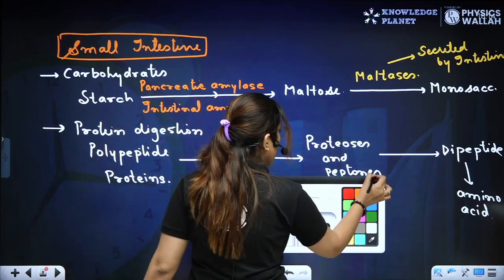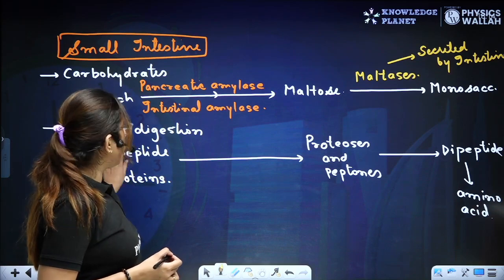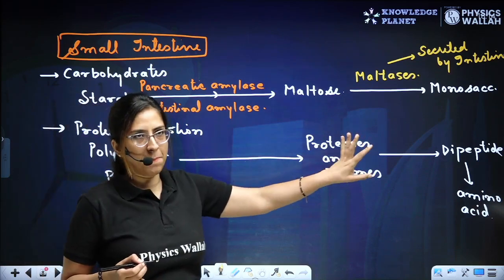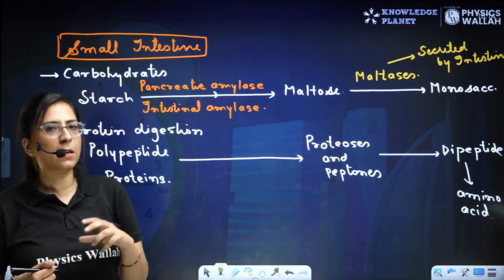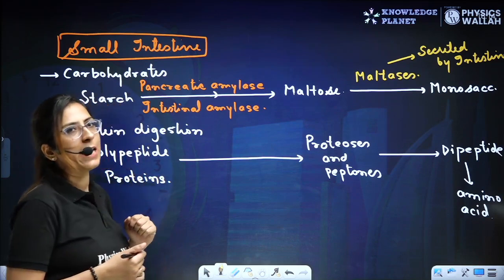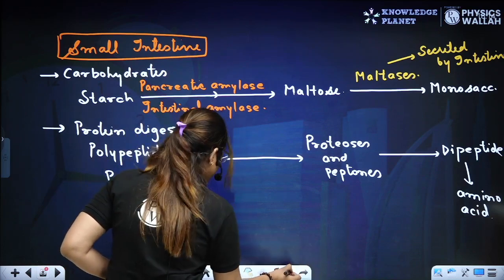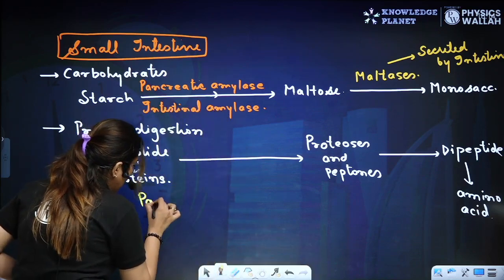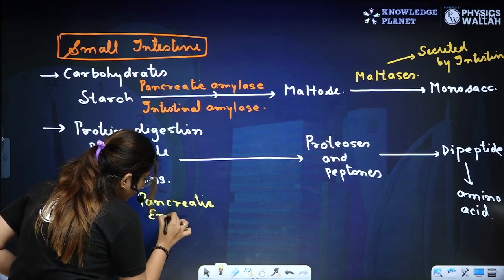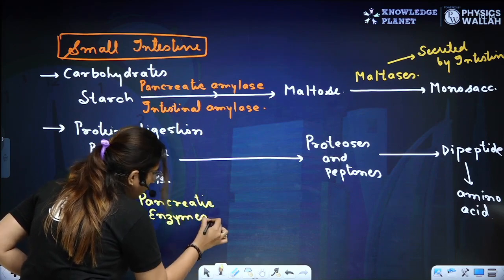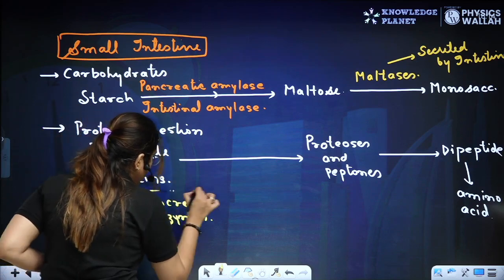Now buddies, focus on this point. Will all your eyes open? We have protein digestion. Polypeptide will be converted into the dipeptide, whereas the proteins, they will be converted into other polypeptide chains, which are proteoses and peptones. So here various enzymes are important. Now first of all, we will be discussing the pancreatic enzyme. So pancreatic enzyme, first of all, they will work. How they will work? Let's have a look.